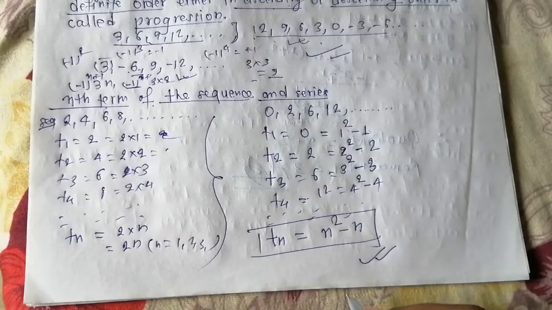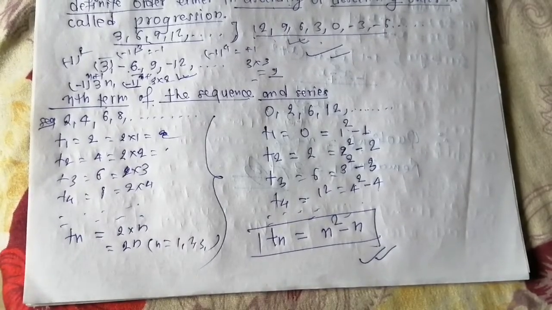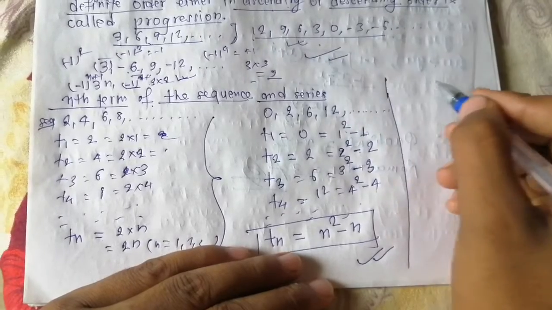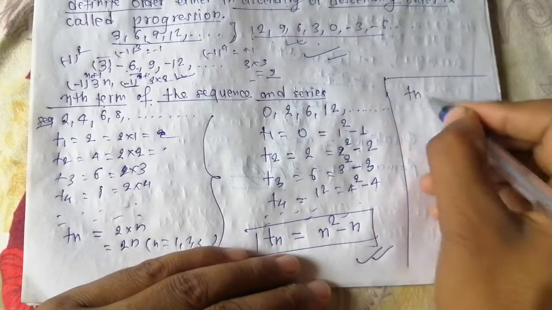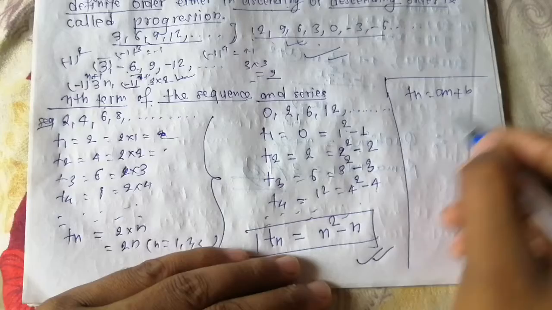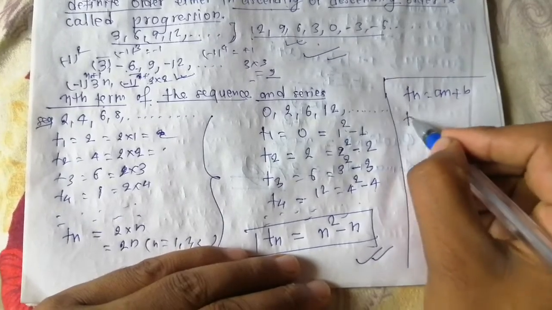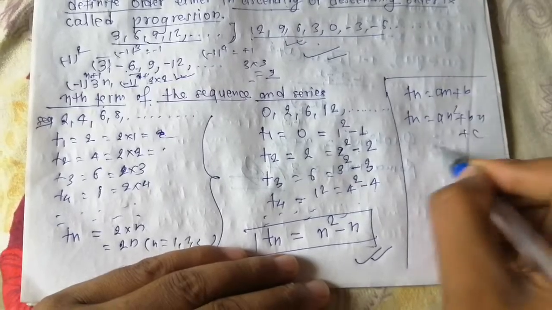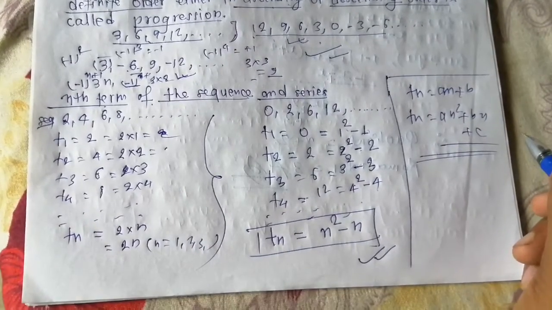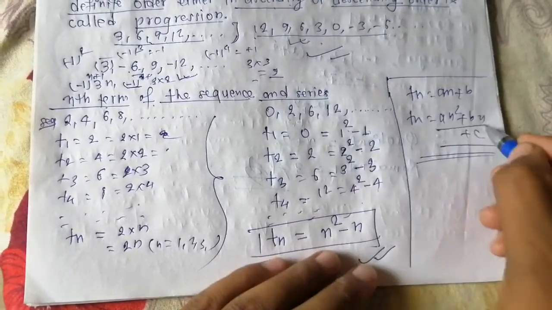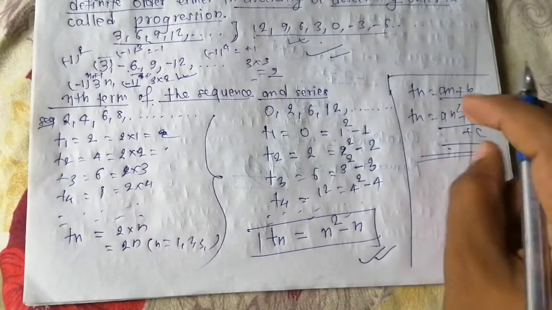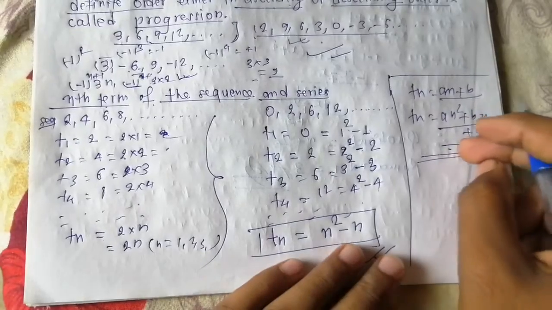In the other method, using a formula, Tn is equal to An plus B, and Tn is equal to An square plus Bn plus C. These types of solutions I will discuss in the next video.